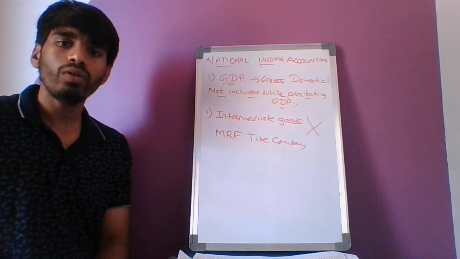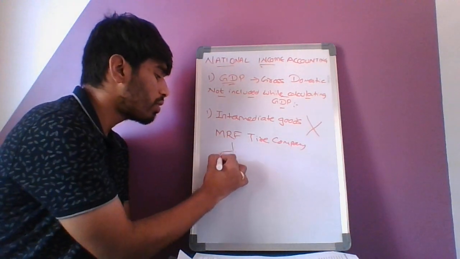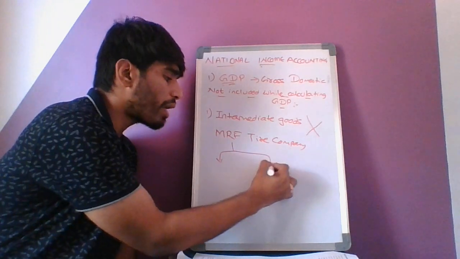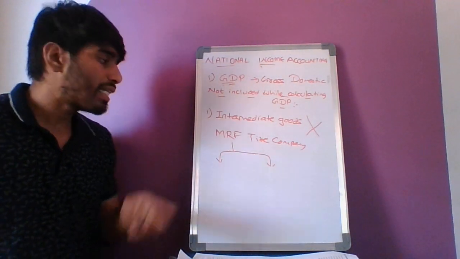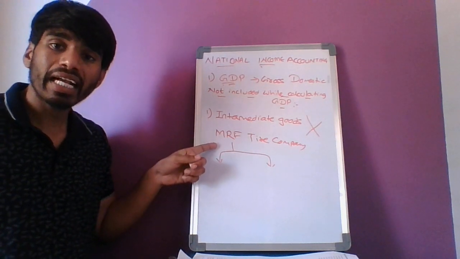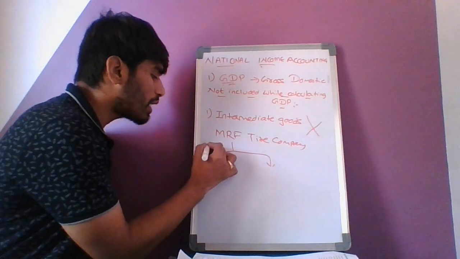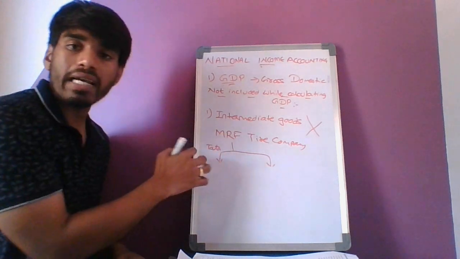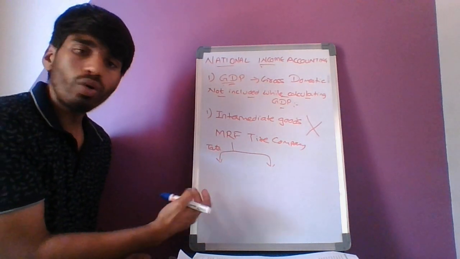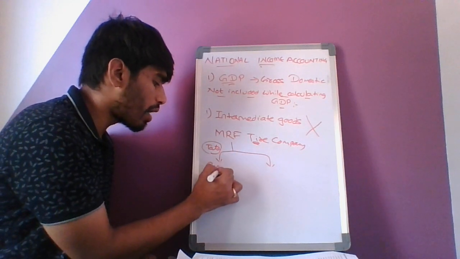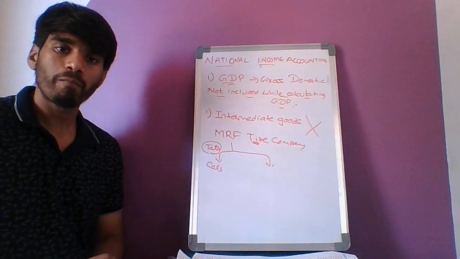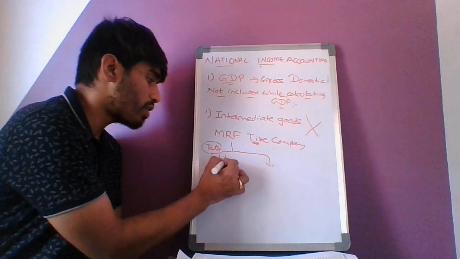Now this MRF produces tires. Now MRF is selling tires to Tata company. Tata has a car manufacturing unit. So these tires are used by Tata for producing cars. This is the first scenario.